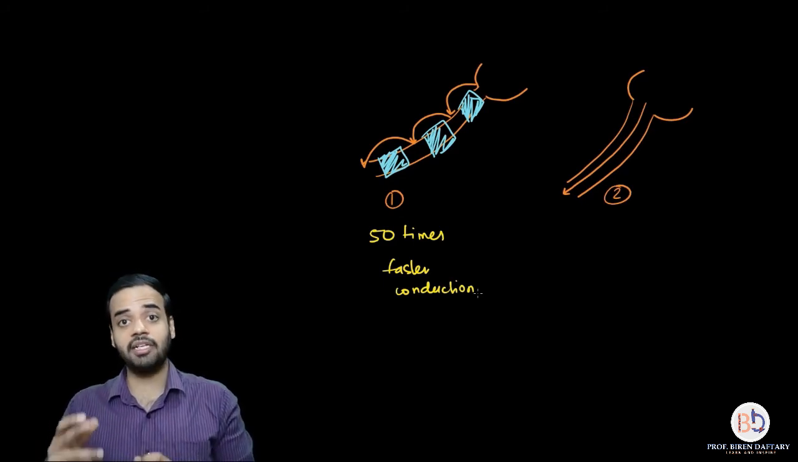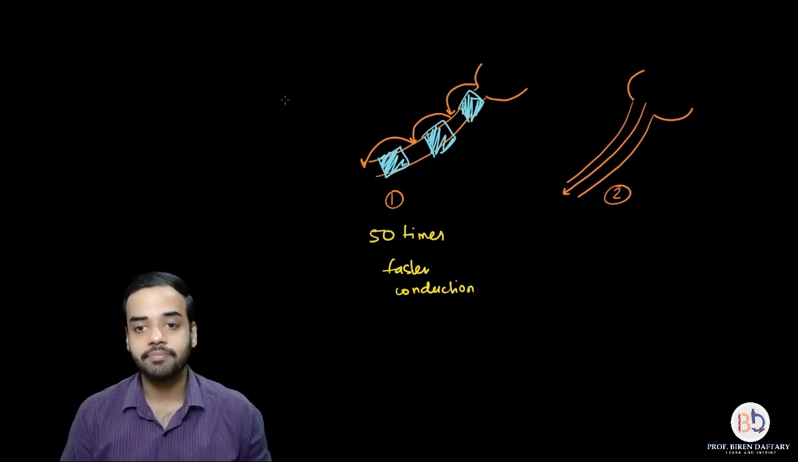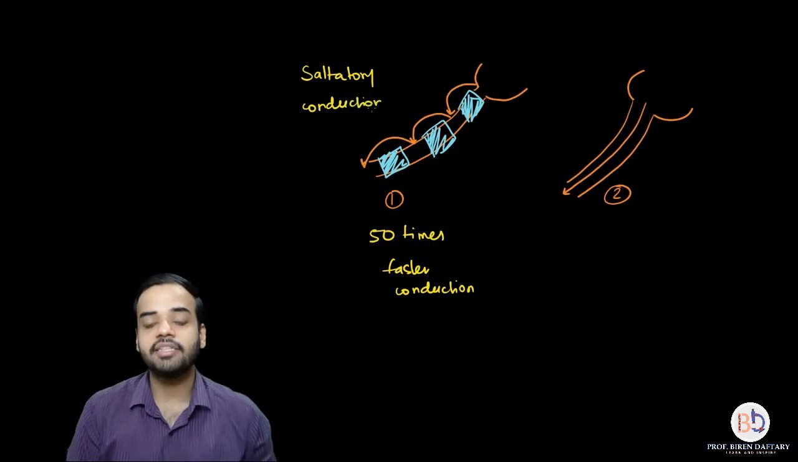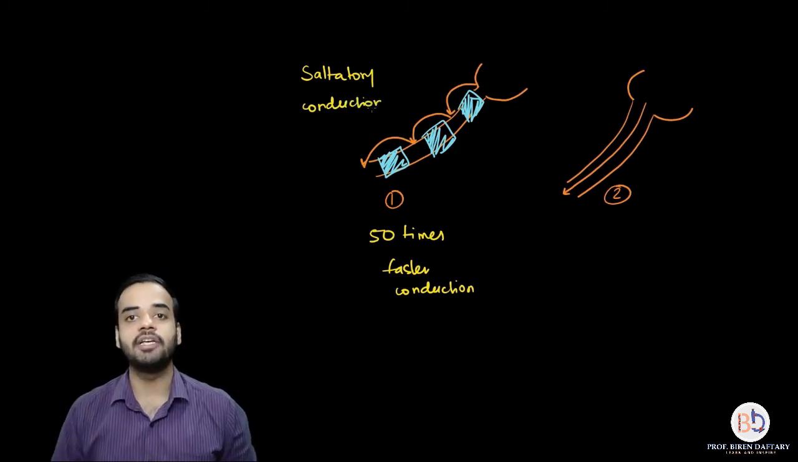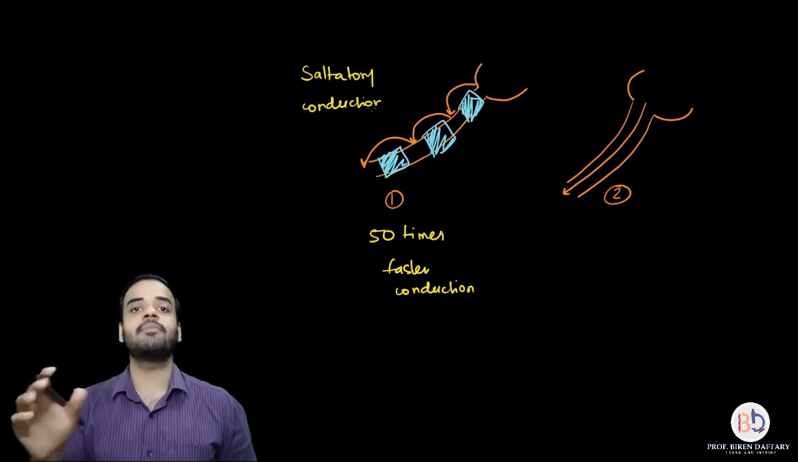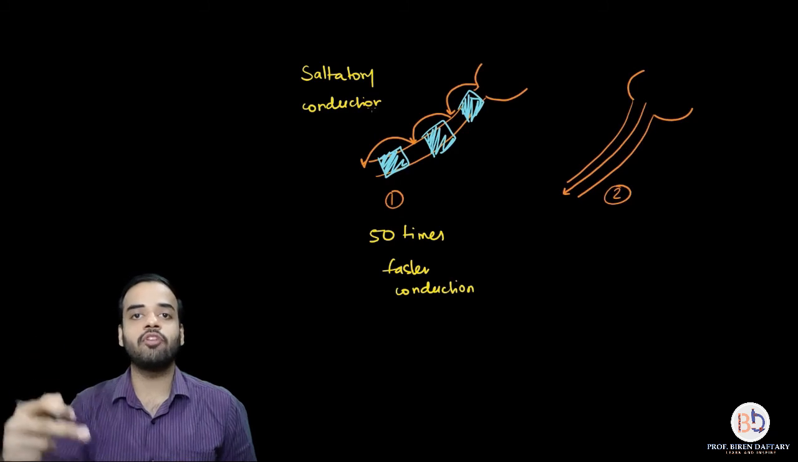This type of conduction where the impulse jumps from one node to another is called saltatory conduction. Saltatory conduction is the conduction where the impulse jumps or skips. It is not going to travel through the axon. Is this clear? Only at the exposed areas where the myelin sheath is absent will it jump; again, it will go to the next exposed area. So it is going to go from one node of Ranvier to another.